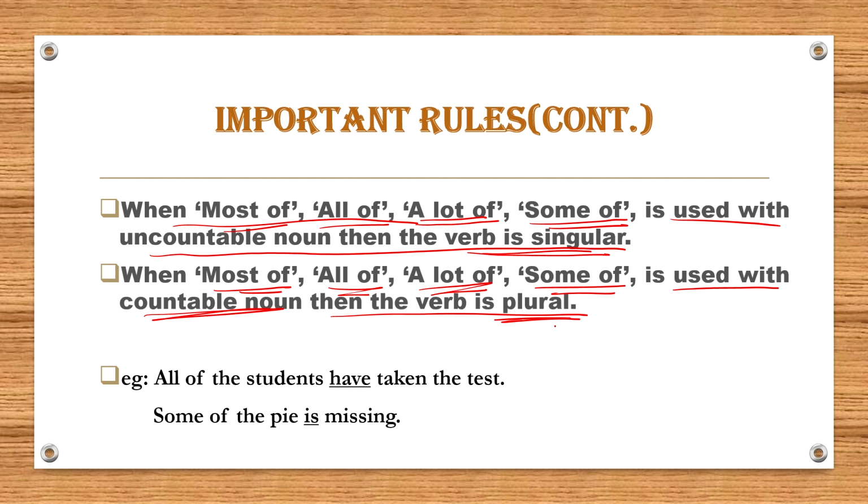For example, all of the students have taken the test. Now here, students is what? It is a countable noun, right? Therefore, the verb will be plural, hence we have used have over here. So, all of the students have taken the test. Some of the pie is missing.